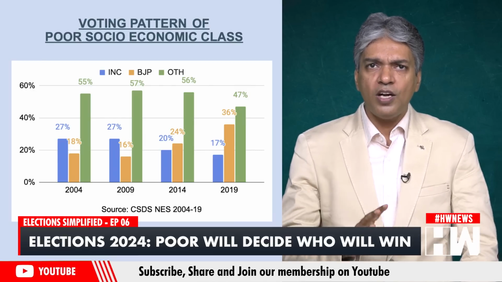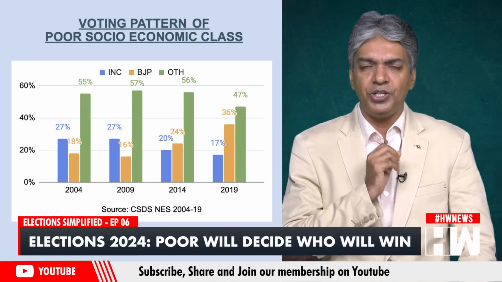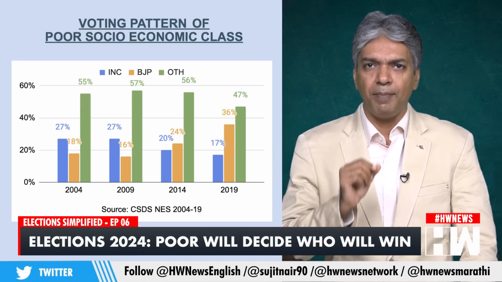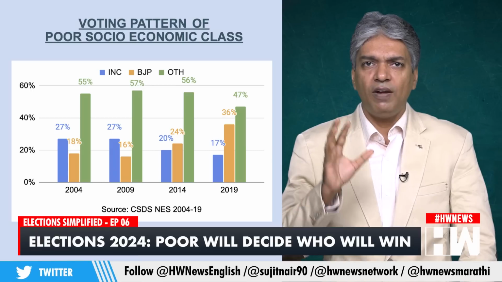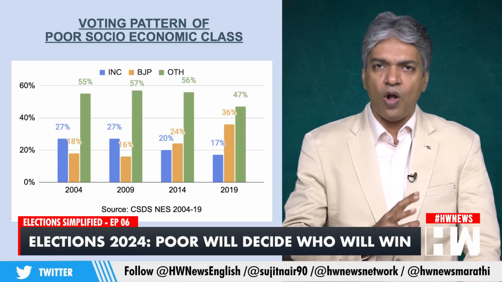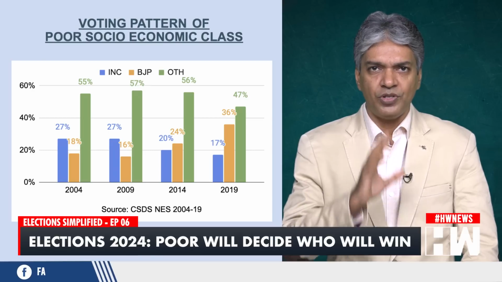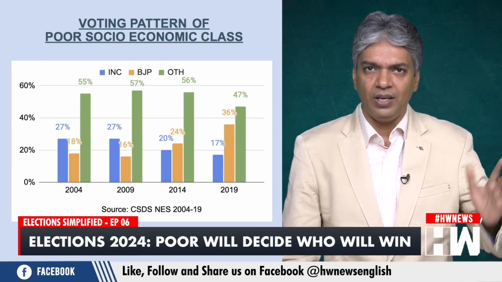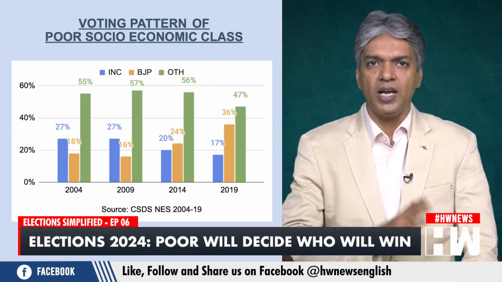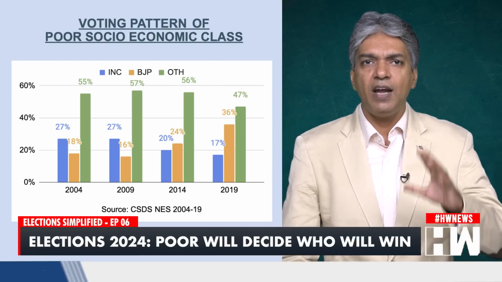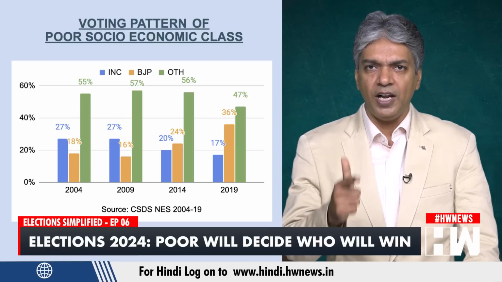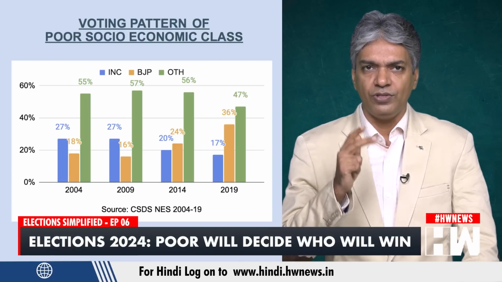The poor, irked by the India Shining campaign of the BJP and lured by the Congress ka haath Aam Aadmi ke saath campaign, voted for the Congress in large numbers compared to the BJP. The Congress had a lead of around 9%, as shown in the graph on the screen. This gap widened to 11% in favor of the Congress party in 2009 when it retained power due to pro-poor schemes like the Food Security Act, NREGA, and farm loan waivers.